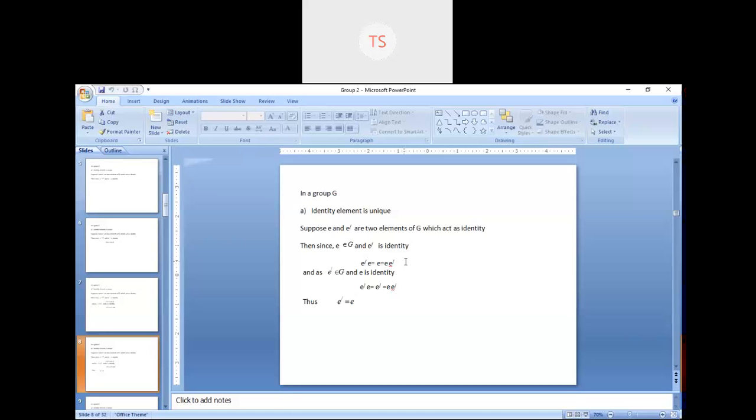Next, take the element first and the identity in the second position, again you will get the same number 3. So that's why I have written E dash: identity element into any other element gives that other element, and the other element with the identity element gives the same element. Now is it clear?